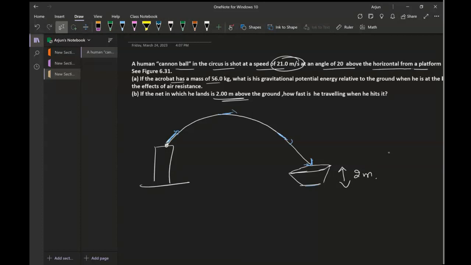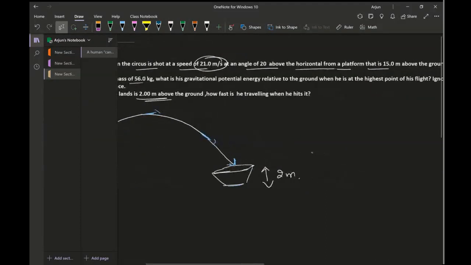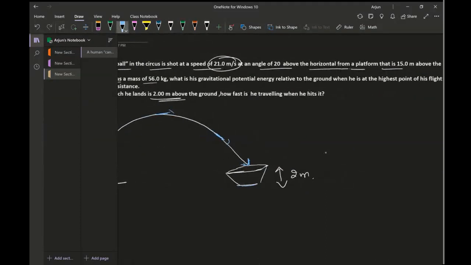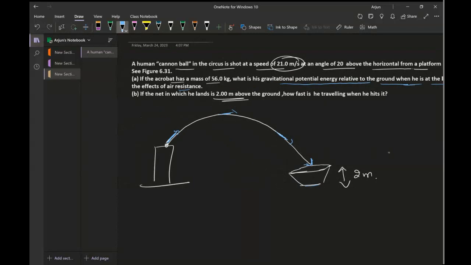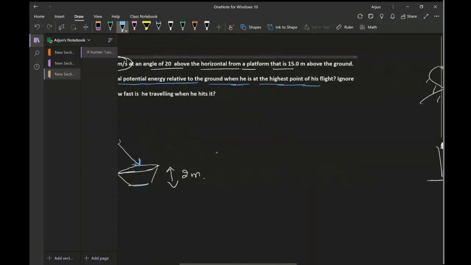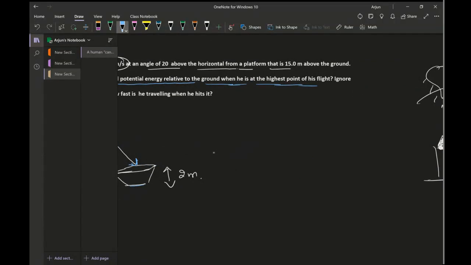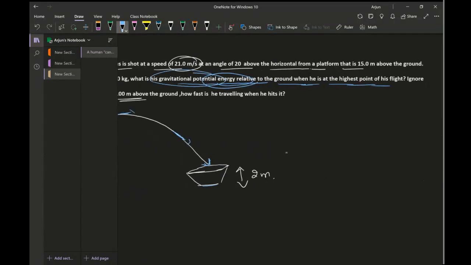Now I wanted to find out what is the gravitational potential energy relative to the ground when he is at the highest point of the flight. So that's what we wanted to find out. What is his gravitational potential energy? That's what we are looking for.